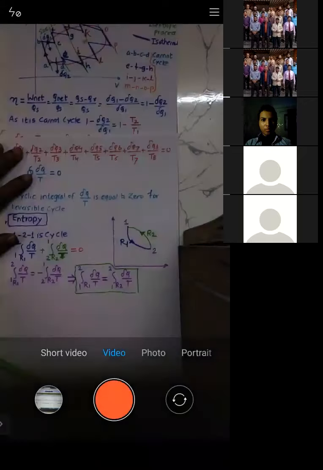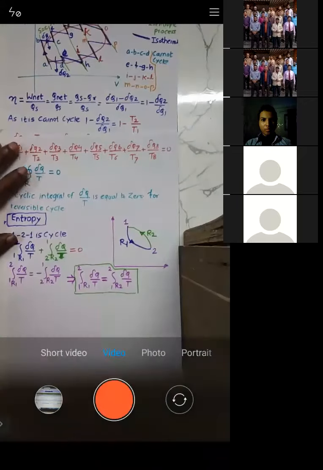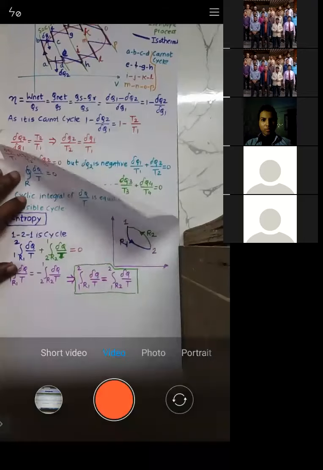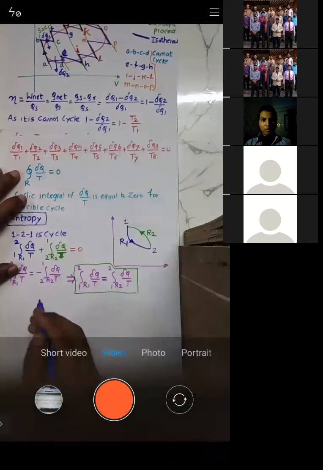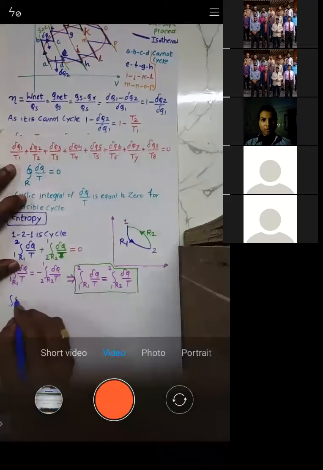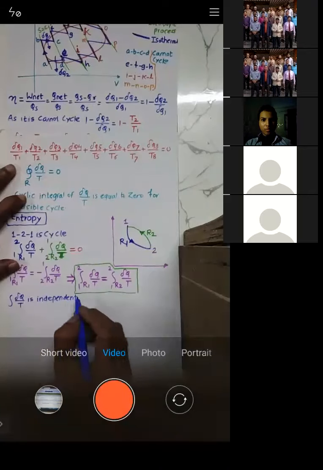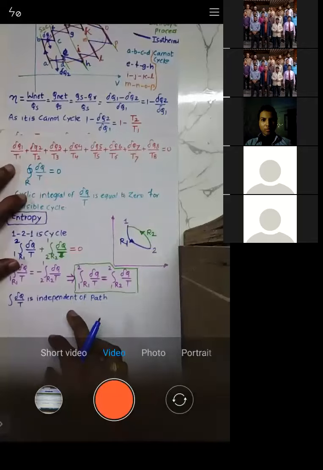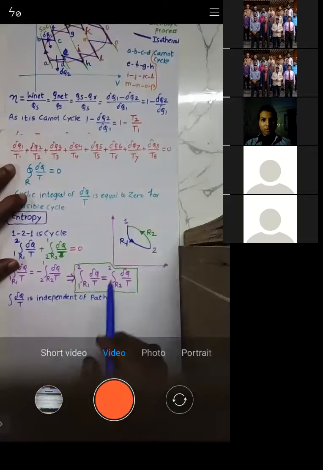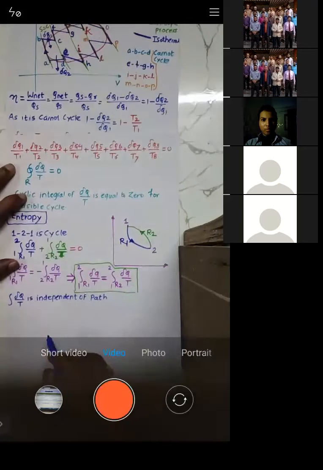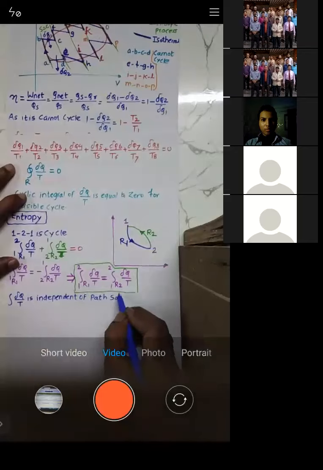So the term integration del q by t is independent of path, because whether you move through R1 or through R2, it is the same. And that's why this term is called entropy.